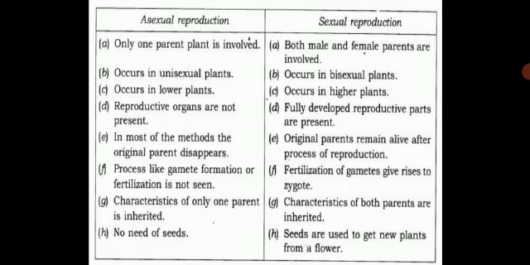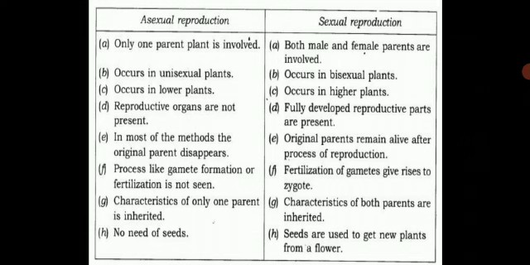Asexual reproduction occurs in lower plants and sexual reproduction occurs in higher plants which have a higher modified structure. They're stronger and more modified, more evolved and better adapted to the surroundings. Those are higher plants. Lower plants, where the adaptation is not that good and the other parts of the plants are not that modified, are lower plants.